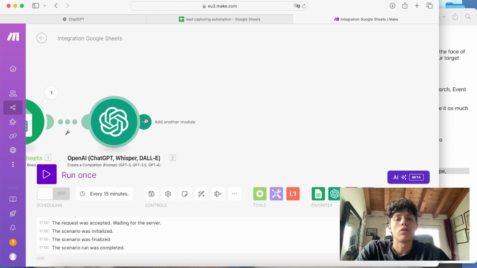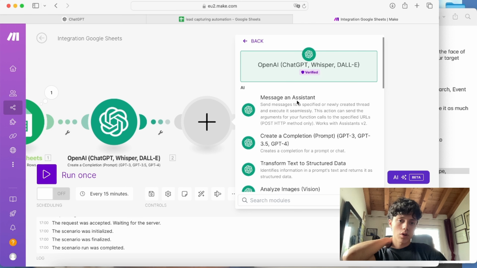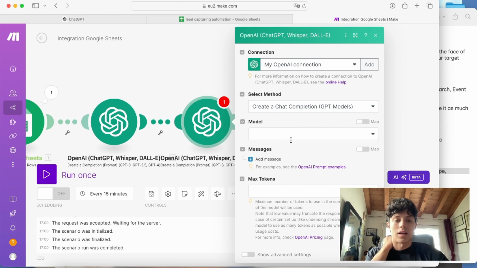Now what you want to do is click add another module. For this module, I'm also going to choose create a completion, as we want to create a subject line. So why are we using another module only for the subject line? Well, that is because the subject line is the most important part of an email, as it dictates how many people are going to open your email. So your open rate, and so how many people are actually going to read your email and maybe buy the product or the service you are selling.